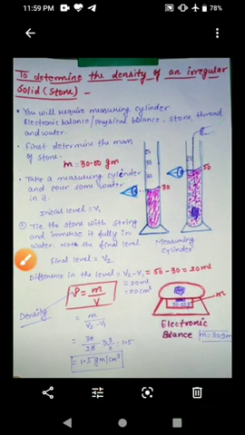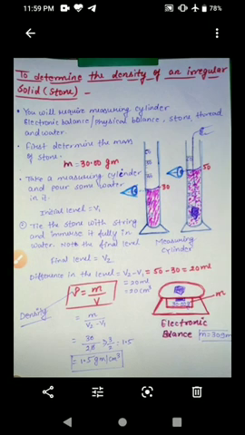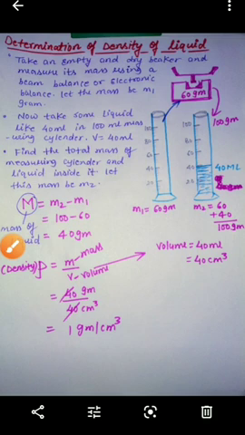So by using this activity we can find the density of an irregular object. Determination of density of liquid. To determine the density of a liquid, say milk or oil, we need to follow the given procedure to determine its mass and volume.